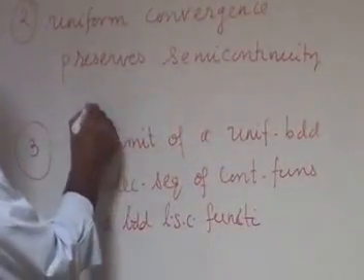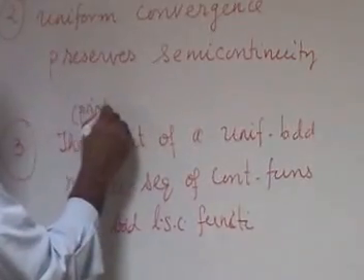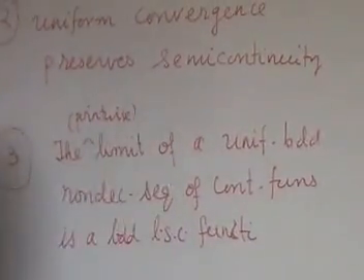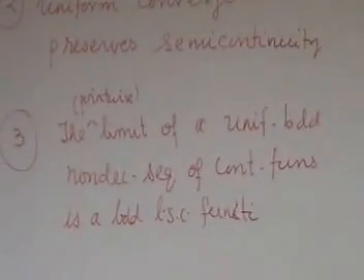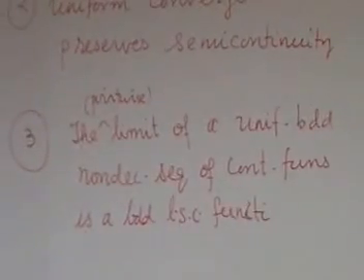Here it's only the point-wise limit, not necessarily uniform, because once you have a uniform limit, then much more, you have continuity. But even if you did not have uniform convergence, if you had a point-wise limit, you will at least be guaranteed lower semi-continuity.